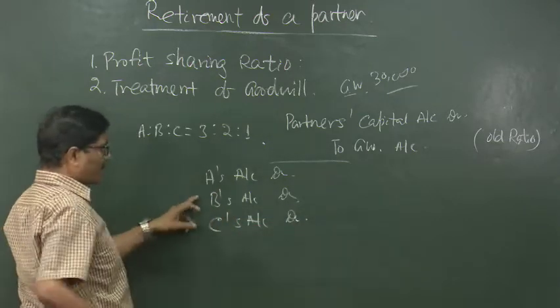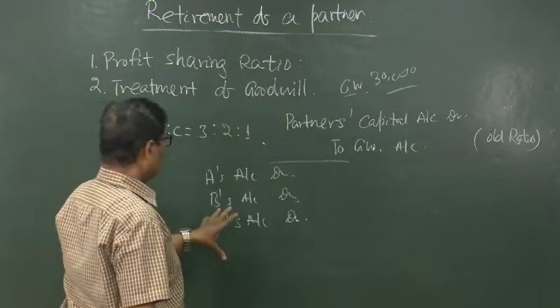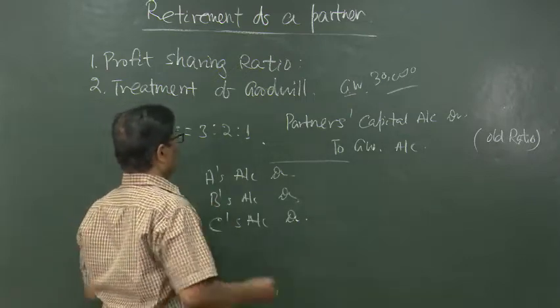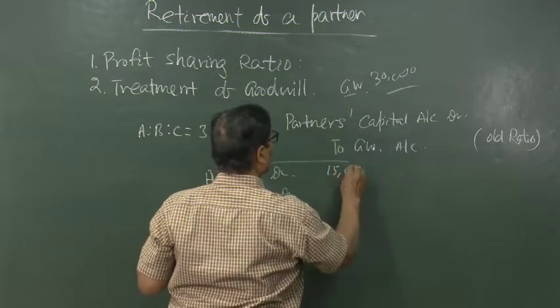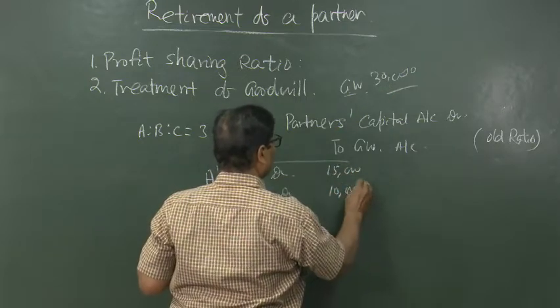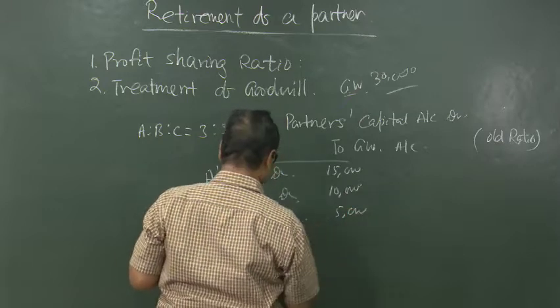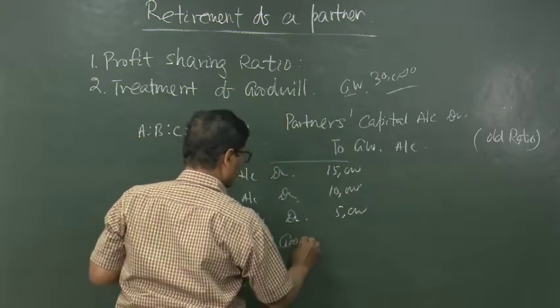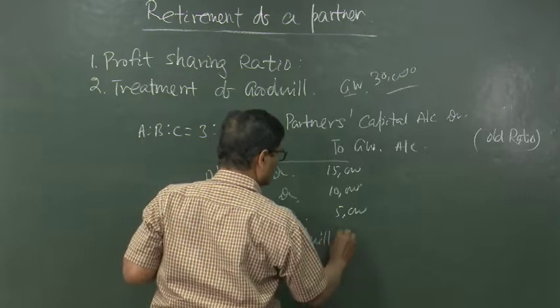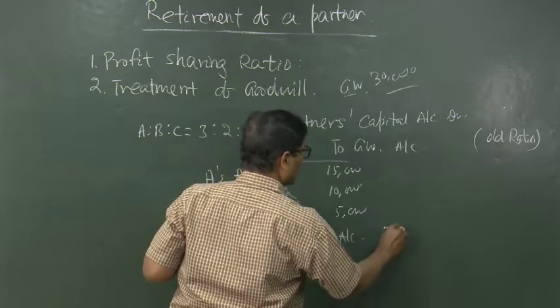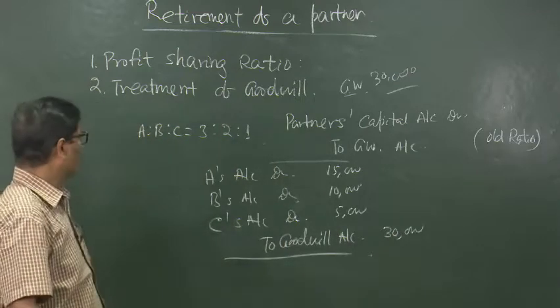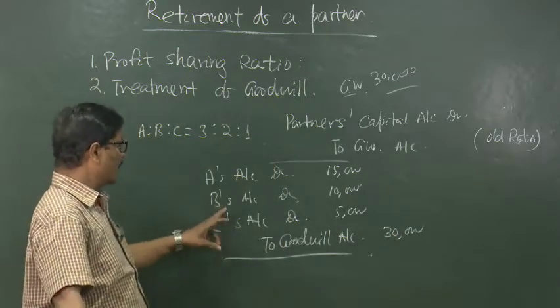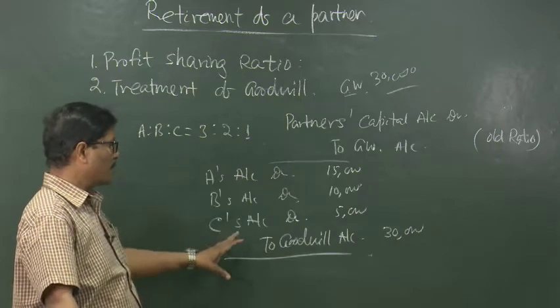B is retiring, but his capital account will be debited in the ratio 3:2:1 of 30,000, so it will be 15,000, 10,000 and 5,000, to goodwill account 30,000. So, this will be the entry: A's, B's and C's capital accounts debited to goodwill account.